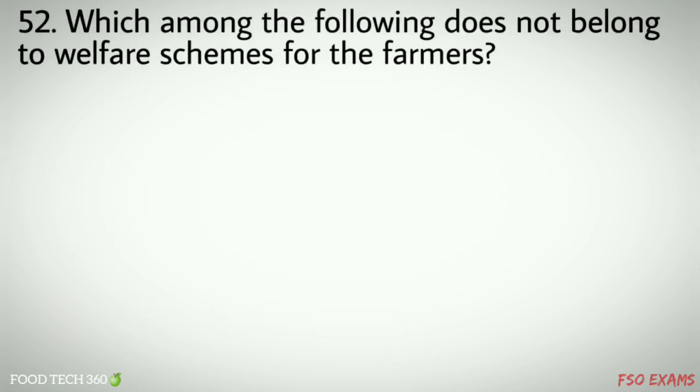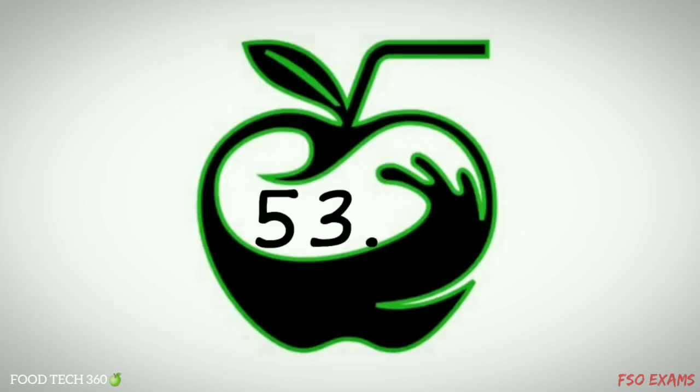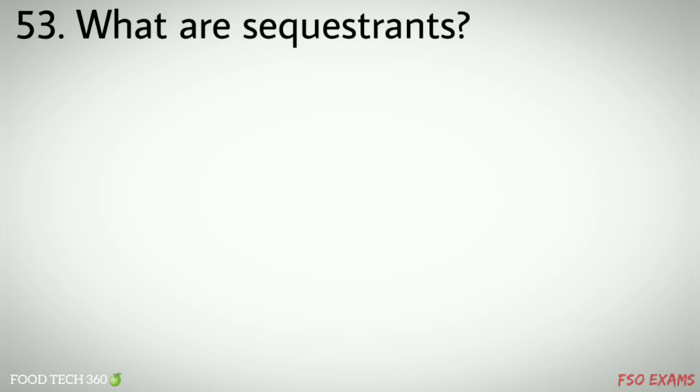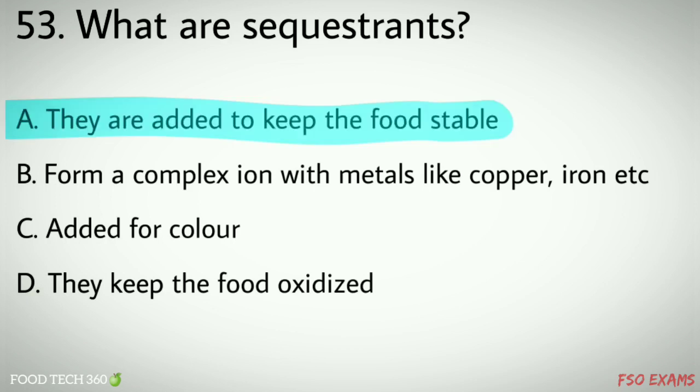Question number 52. Which among the following does not belong to welfare schemes for the farmers? Options A. Kisan Credit Card Scheme, B. SHG Bank Linkage Program, C. National Agriculture Insurance Scheme, D. Employee Referral Scheme. Correct answer D. Employee Referral Scheme. Question number 53. What are sequestrants? Options A. They are added to keep the food stable, B. Form a complex ion with metals like copper, iron, etc. C. Added food color, D. They keep the food oxidized. Correct answer A. They are added to keep the food stable.